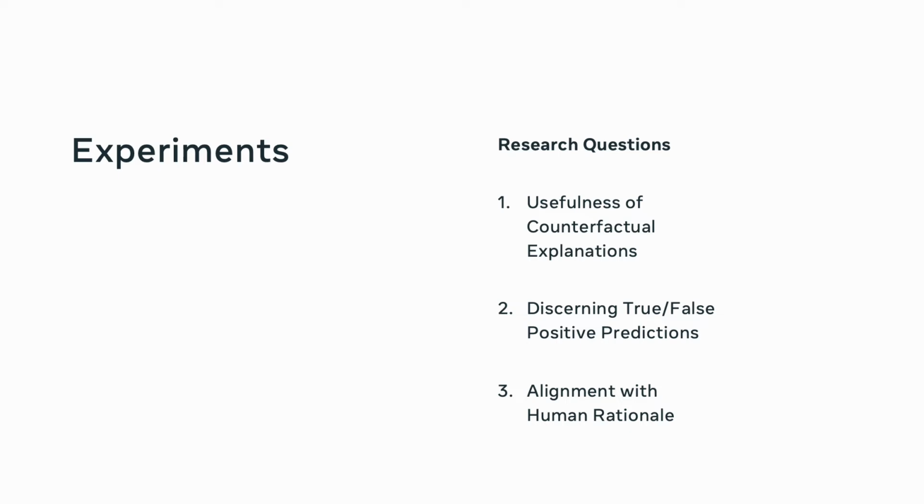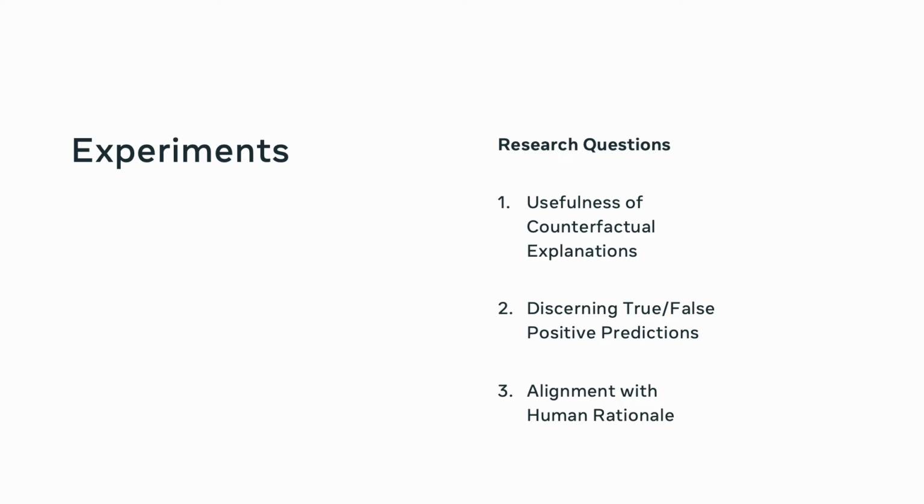So we want to understand how good our approach is at helping developers in discerning the true and false positive predictions. And number three, in another experiment, we compare our approach with human rationale, meaning we have ground truth information of how a human would describe an explanation, and then we compare that ground truth with the explanations generated by our approach.